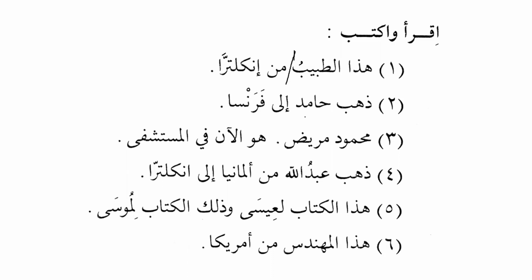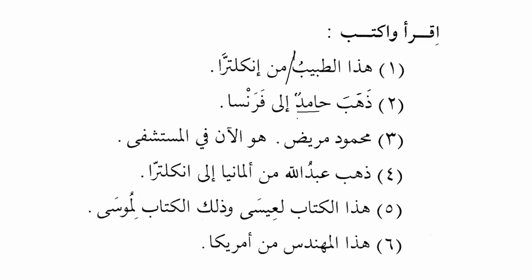ذهب حامد إلى فرنسا. So Hamid is the doer of the action. ذهب is a verb, and whenever the verb has a doer, the doer is always marfu'. So we will say ذهب حامد إلى فرنسا. Okay, France, X. Very good. So Hamid went to France. Now here I cannot put a line over here.